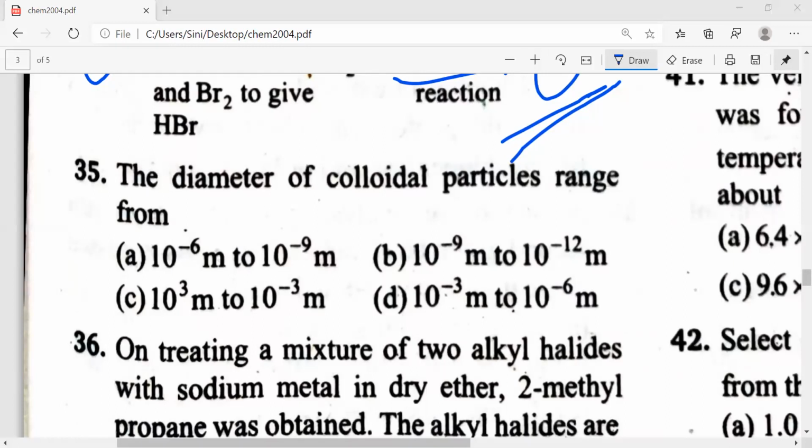Option A is the correct answer: 10 power minus 6 to 10 power minus 9. So guys, the thing you get from this is that you have to read the textbook very thoroughly. Whichever part we feel is not important is going to come in the entrance examination. Okay, that's the thing. So any doubt till now to anyone?